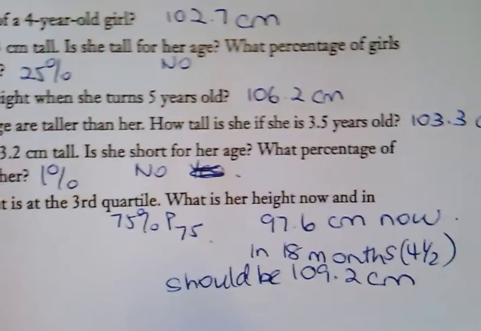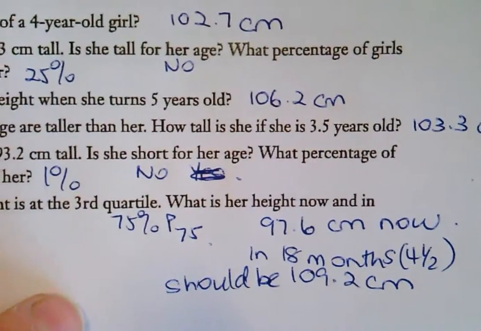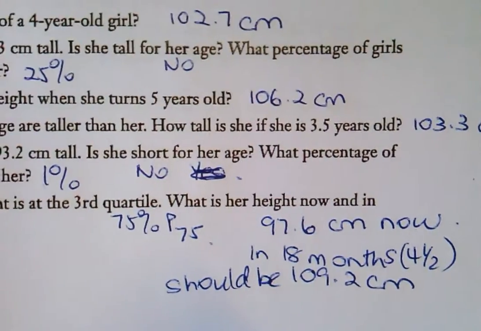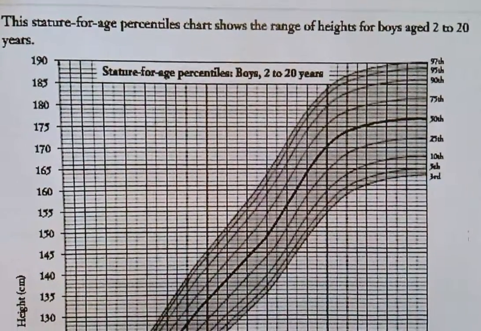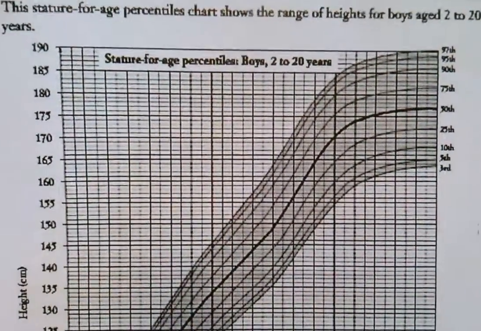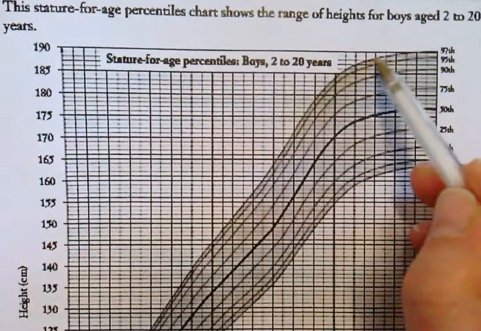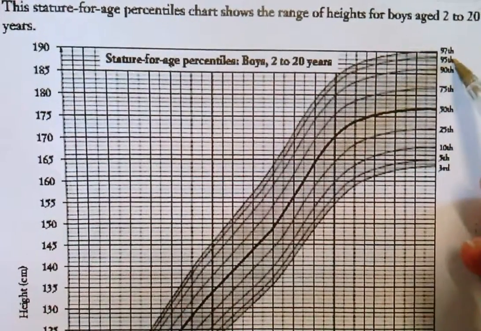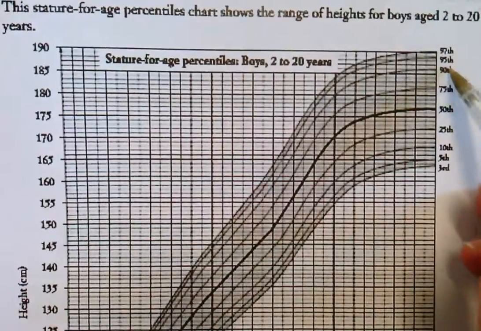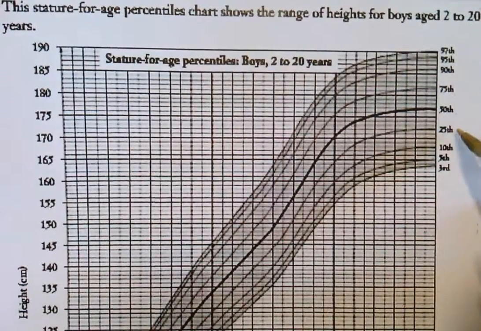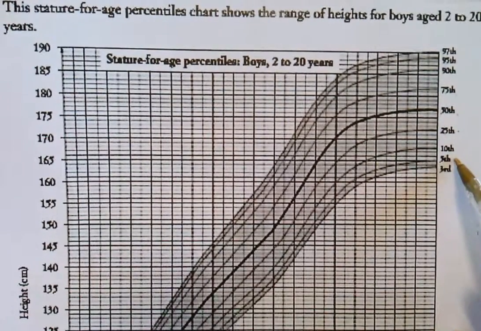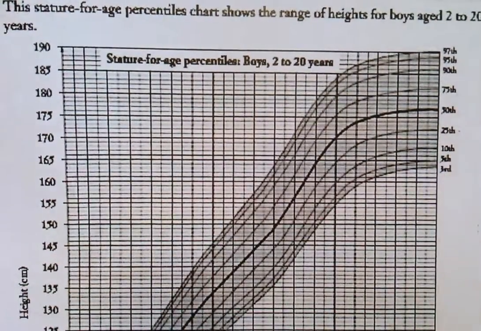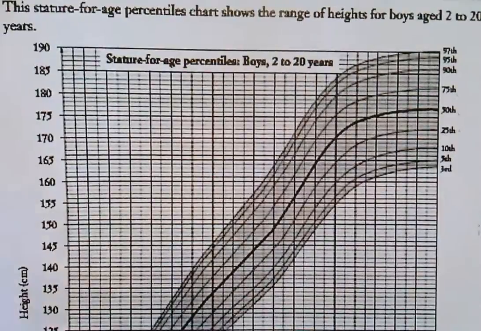Okay? So she's 97.6 centimetres now, and in 18 months' time, she should be 109.2. The stature for age percentiles chart shows the range of heights for boys aged 2 to 20. You can see each line: that's the 97th percentile, that looks like the 95th, the 90th, 75th, 50th, 25th, the 10th, the 5th, and the 3rd. All right? So it doesn't show them all, and that's okay.